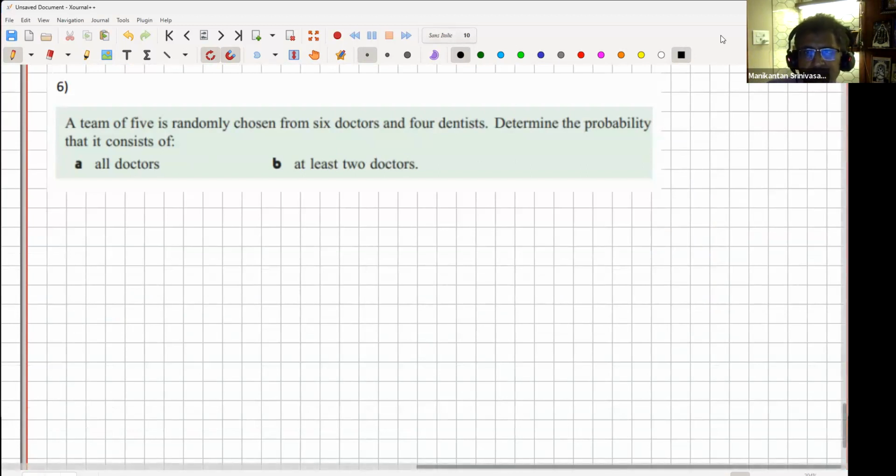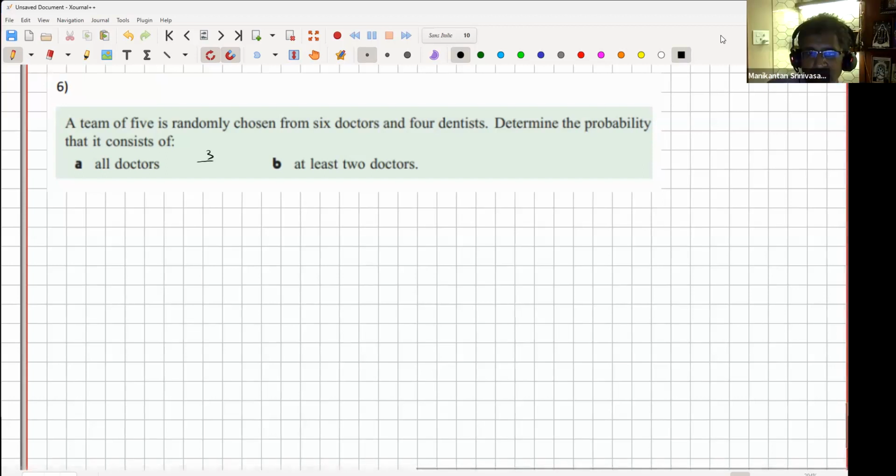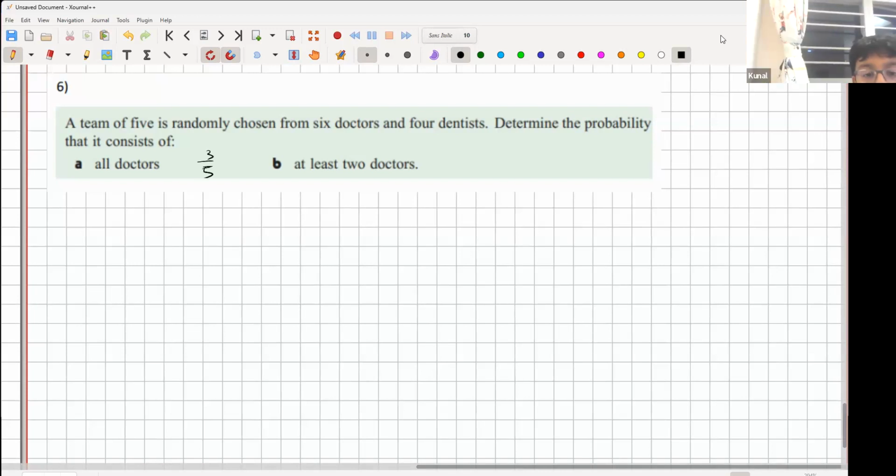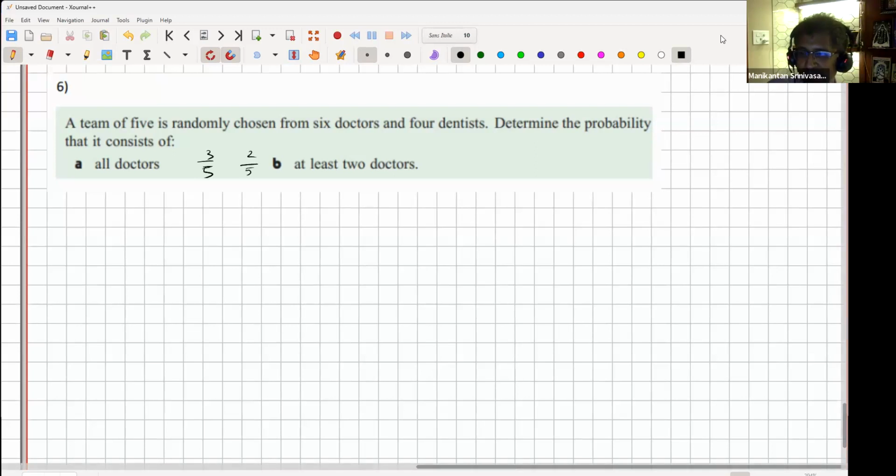Avinash, do you have an answer? So I got 5/6. No, sorry, wait. I got 3/5. Okay, anyone agree or disagree? Kunal, what did you get? Kunsh, what did you get? Sir, I got 3/5, but then I changed it to 2/5. Okay, all right. Kunal always has trouble with 3/5 and 2/5. Second time today. Kunsh, what did you get? So I also got 3/5.